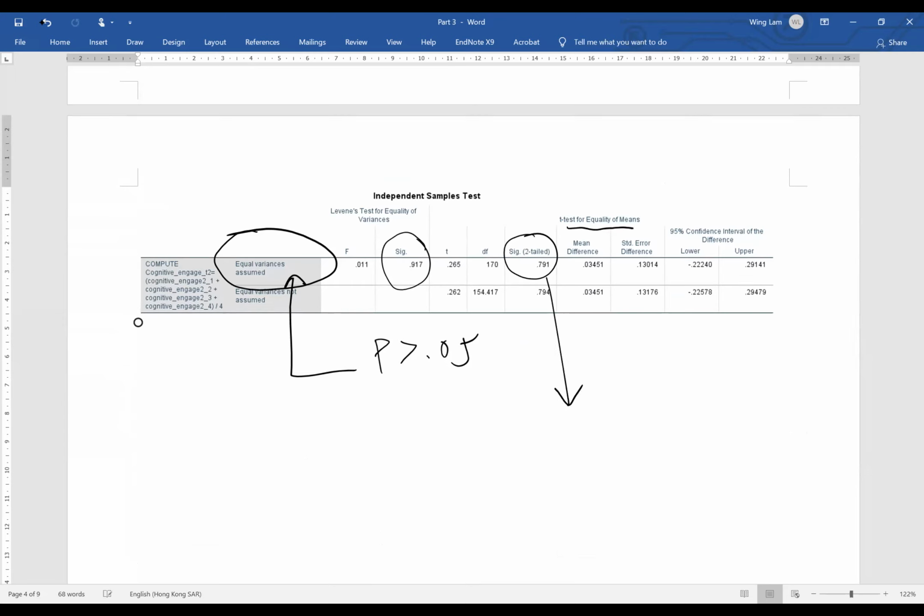We found that the p-value is larger than 0.05, so we cannot reject the null hypothesis. That is, the cognitive engagement for female and male is the same, because the mean difference is only 0.03451. The mean difference is too small, it's not significant.